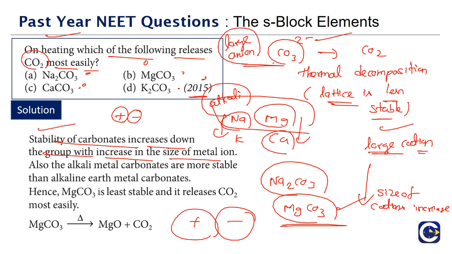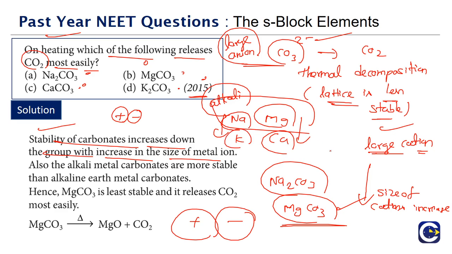So here, since the anion is a large anion, we will require a large cation for the lattice to be stable. That will be the deciding factor. Thermal stability is always decided by the lattice energy. So if the stability is increasing down the group, here we have sodium potassium comparison, magnesium calcium. So potassium carbonate is more stable than sodium carbonate, calcium carbonate is more stable than magnesium carbonate.